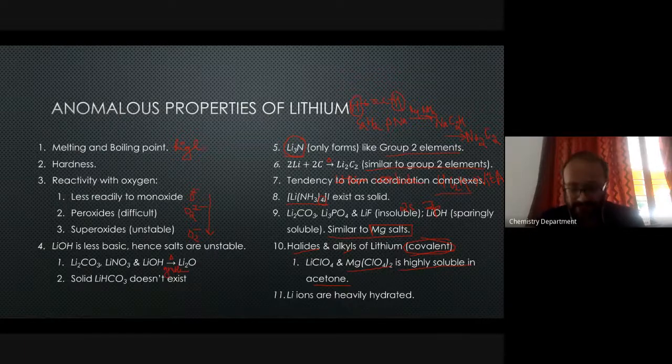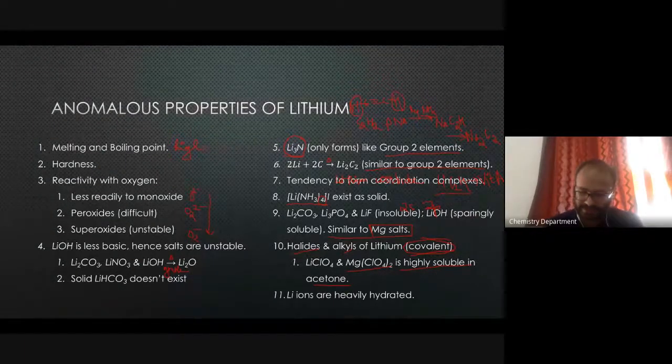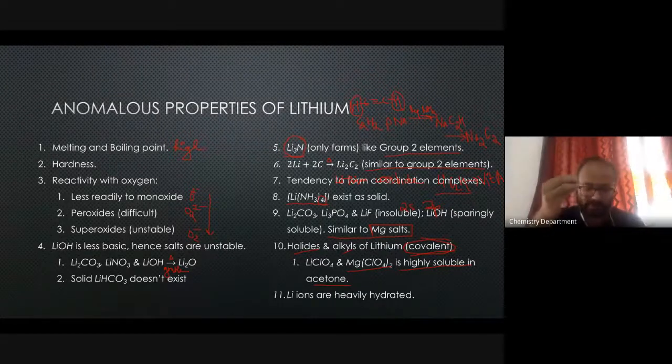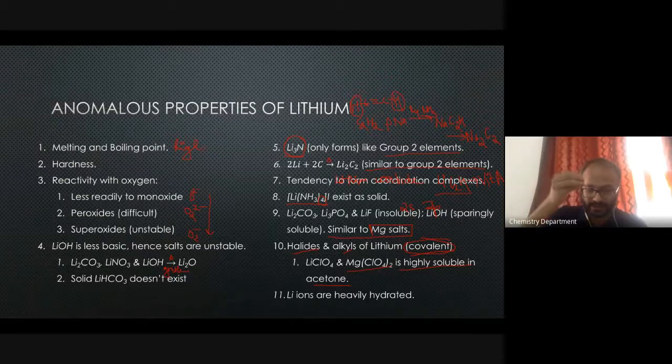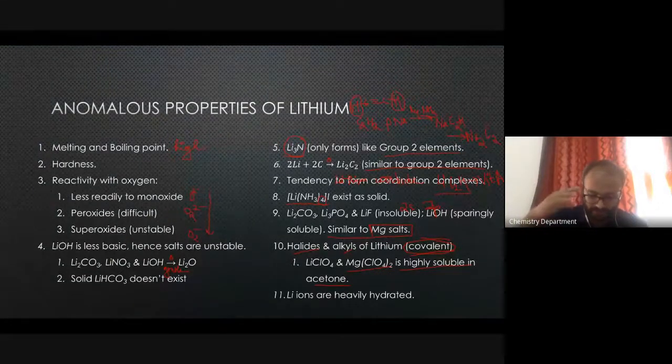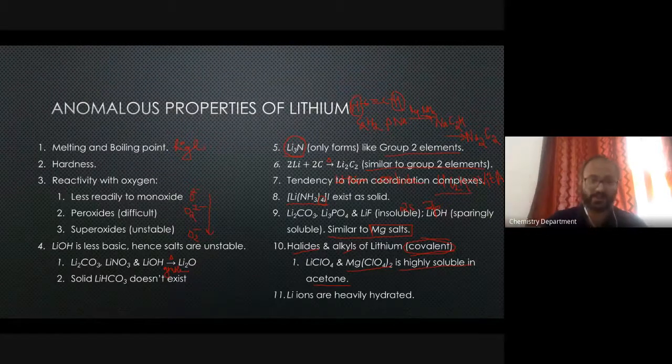There is a diagonal relationship that you find, and this particular thing is called diagonal relationship. Whenever you see a relationship between an element and its diagonally opposite element, that relationship is called diagonal relationship. So if you compare lithium and magnesium, they are diagonal to each other, so that's why it's called diagonal relationship. You will find this diagonal relationship also in other elements like beryllium and aluminum, as well as boron and silicon.